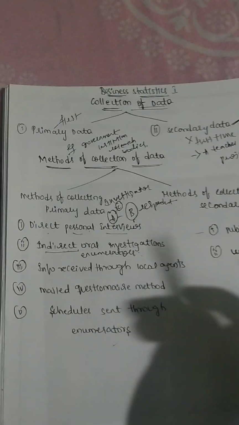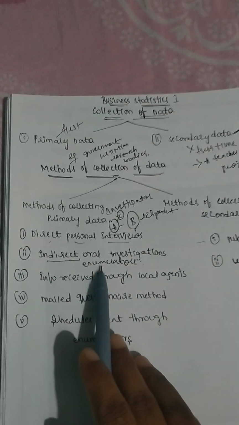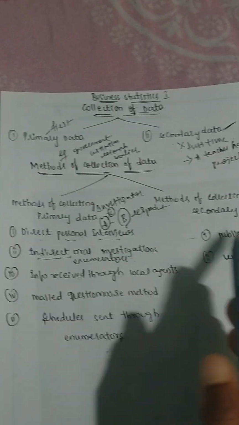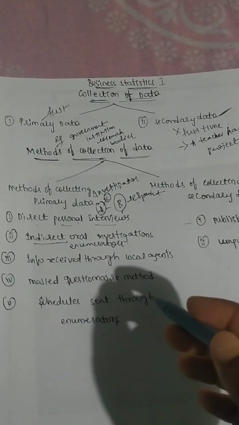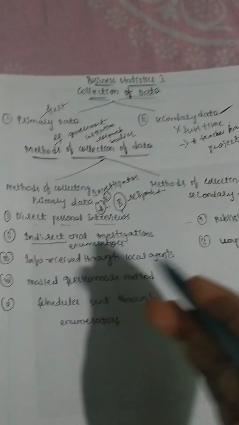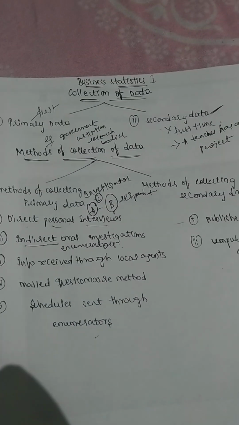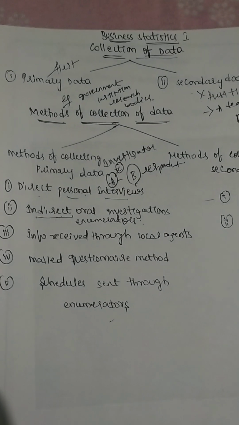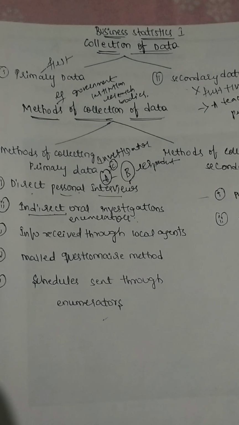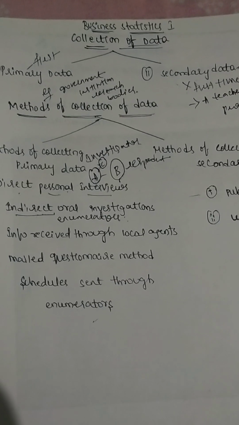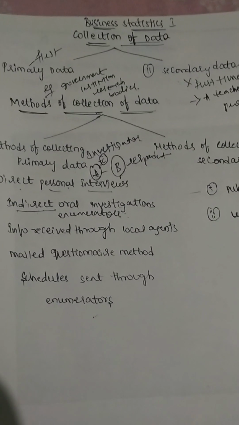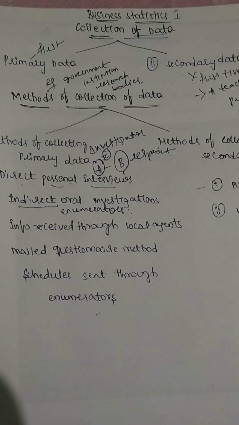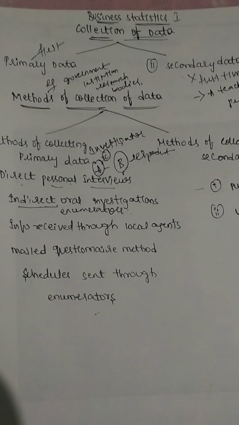So what happens there, they use indirect oral investigation and appoint some enumerators. Simply put, in court we find witnesses, and the information is collected through the enumerators only. This enumerator should be trained very nicely and should easily adapt according to the situations, collect the information, and give it to the investigators. That method is called indirect oral investigation.